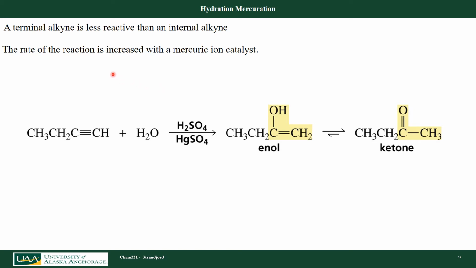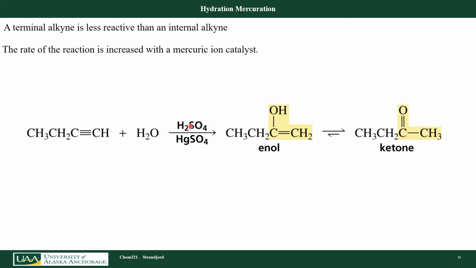There are other ways to do hydration reactions with terminal alkynes. They tend to be less reactive to addition reactions, so we need some sort of catalyst, and scientists have found that this mercuric ion is actually a good catalyst for forming the enol by adding water across a triple bond. So here is my terminal alkyne.